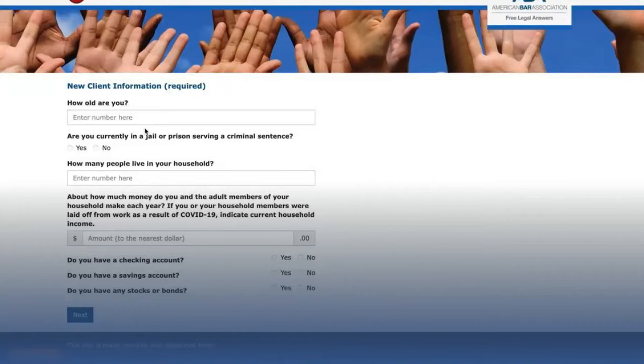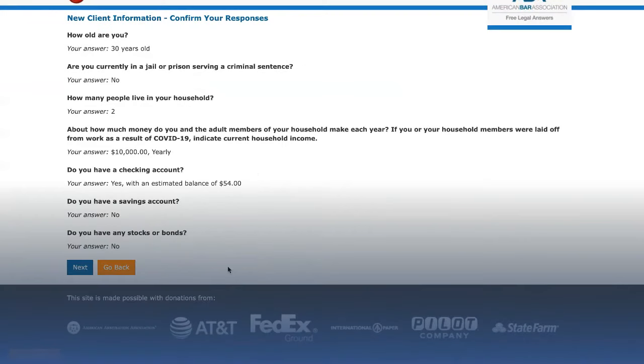Next, you will see a new client information form. It is important to be honest when filling out this form. Once you've completed this form, click the blue Next button. The next page will ask you to verify your information. If everything is correct, press the blue Next button. If you need to make a correction, press the orange Go Back button.